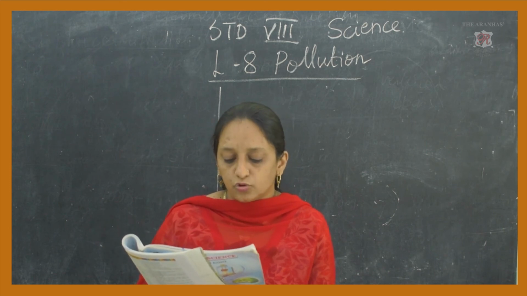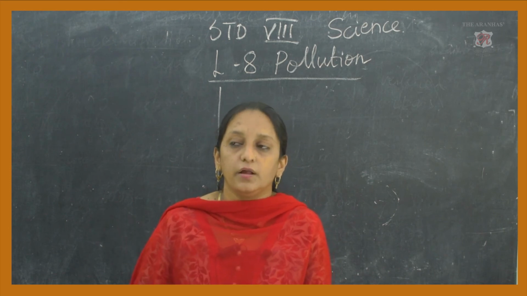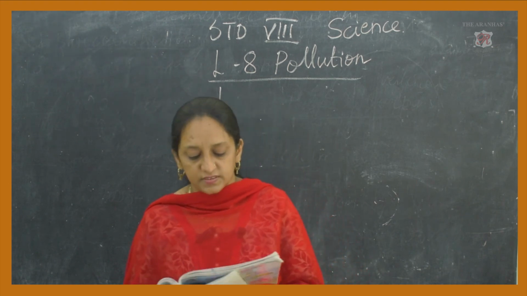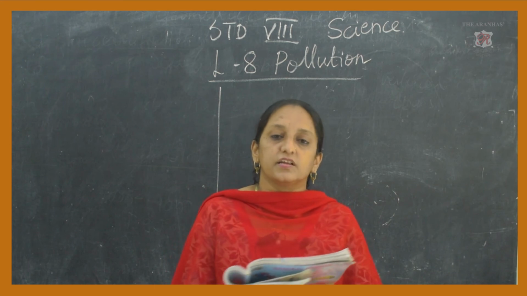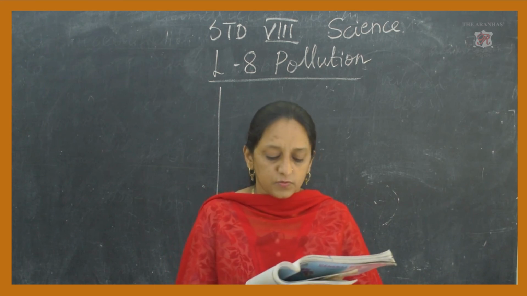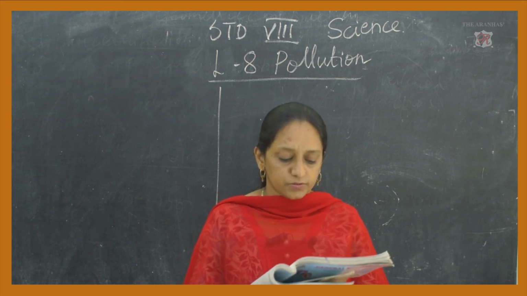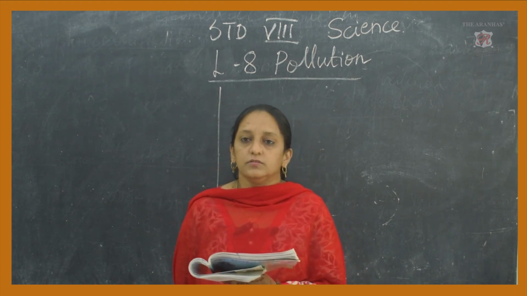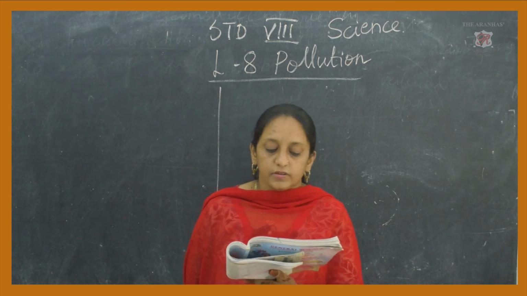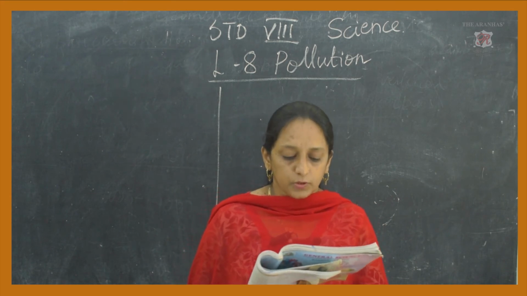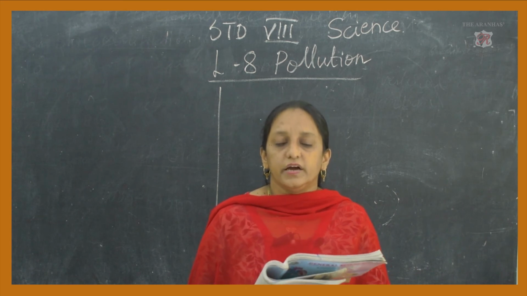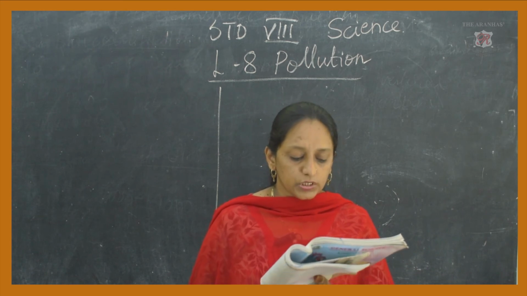Some waste may also cause water pollution if it is mixed with water. If this waste, human waste, bird waste and animal waste, is mistakenly or by any cause mixed with water, it will cause water pollution. So, that means soil pollution is indirectly related with air and water pollution. These three types of pollution are directly or indirectly related to each other.